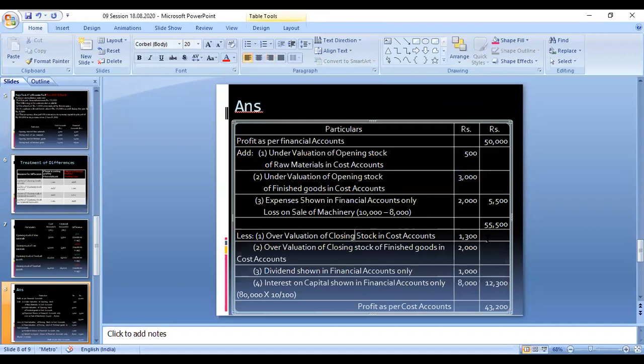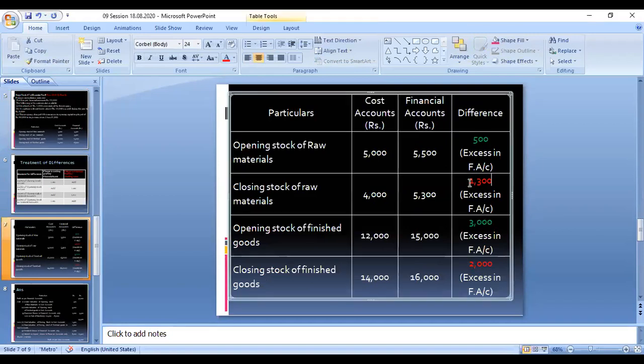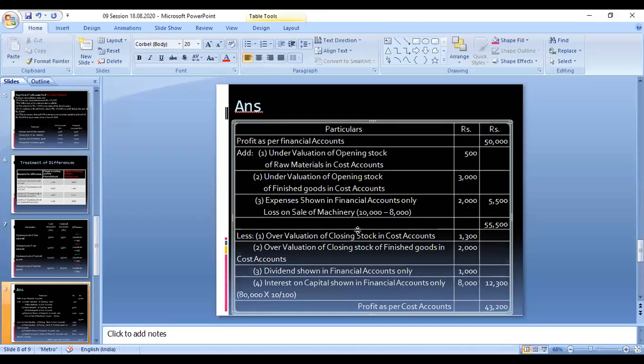Next, closing stock we have to less. So 1,300 is less, and also the 2,000 should be less. That's a red mark. So these amounts are plus. The four treatments are over. So this opening stock plus, this opening stock plus, this closing stock minus, this closing stock minus, deducted from this 50,000 rupees. Right. Now we can go to the problem.